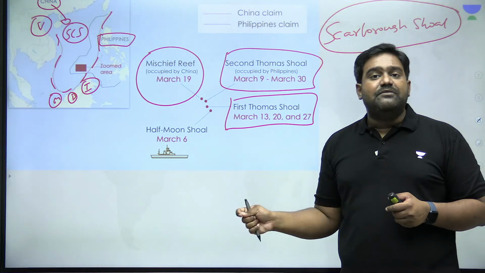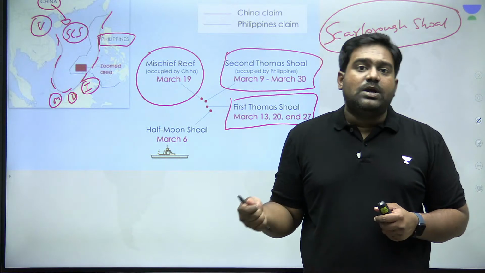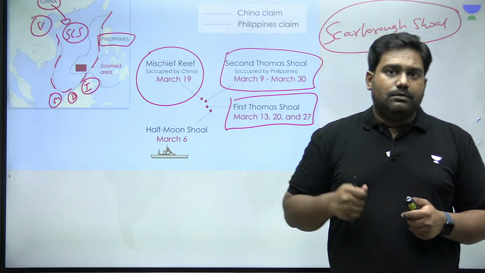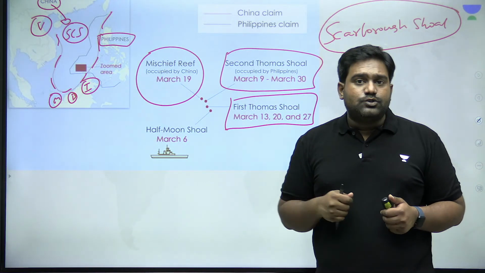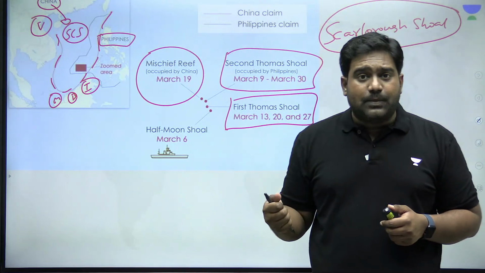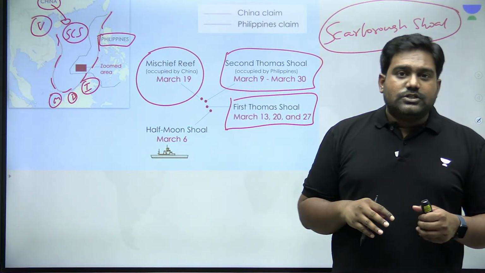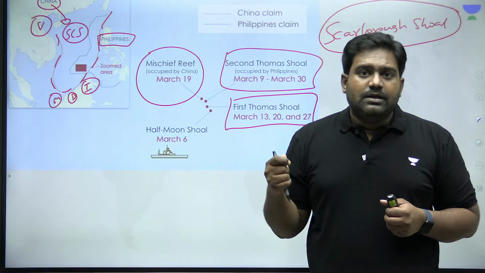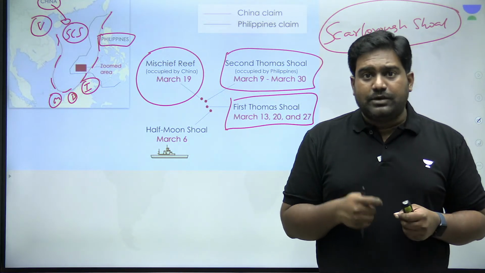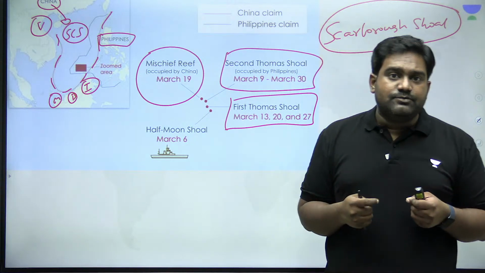The Chinese Navy and Chinese Coast Guard frequently collide with fishing vessels and the naval vessels of the Philippines Coast Guard and Navy. They fire water cannons. Sometimes they have opened fire as well. They have tried sinking the fishing boats of the Philippines. So that is the level of aggression that Chinese naval forces and Coast Guard have shown deliberately to justify China's claims and to enhance China's claims over here.